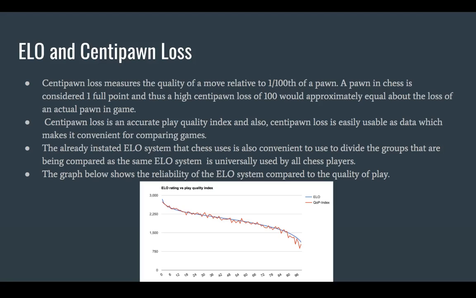Centipawn loss is an accurate play quality index, and also centipawn loss is easily usable as data, which makes it convenient for comparing games. The already instated ELO system that chess uses is also convenient to use to divide the groups that are being compared, as the same ELO system is universally used by all chess players. The graph below shows the reliability of the ELO system compared to the quality of play.